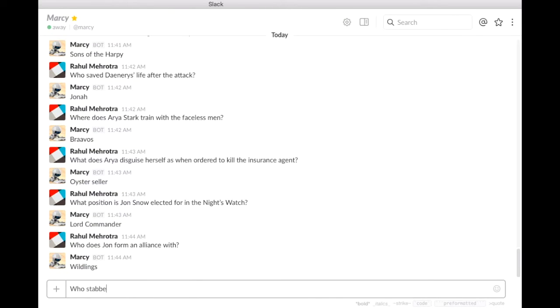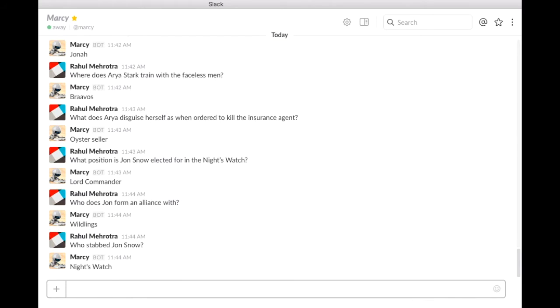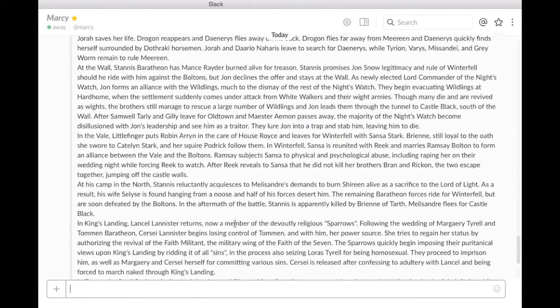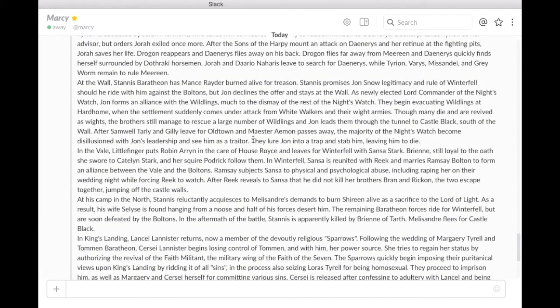And finally, the biggest shock of the series so far. Who stabbed Jon Snow? From that same paragraph, we see that they lure Jon into a trap and stab him, leaving him to die, where they refers to the Night's Watch in the previous sentence.